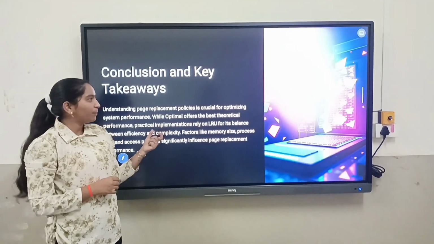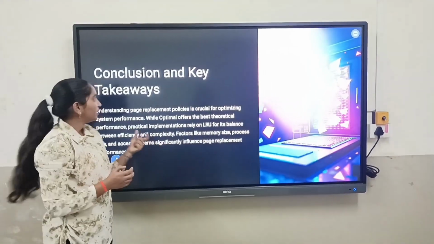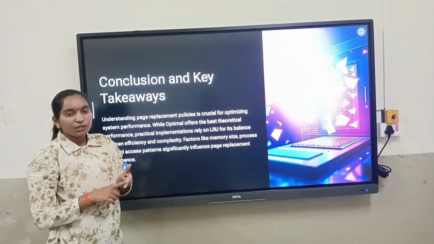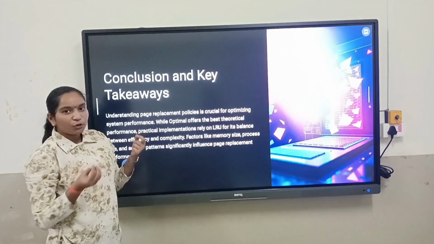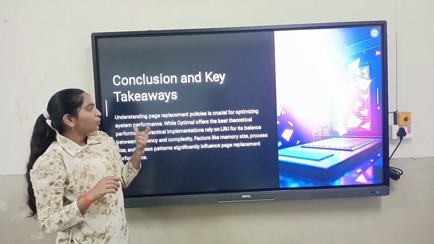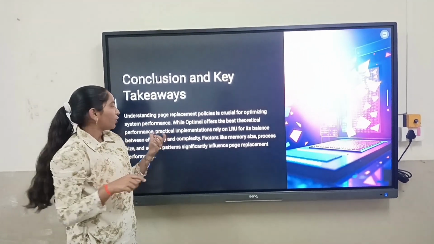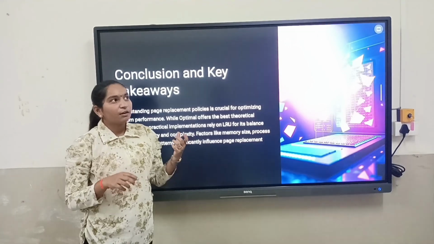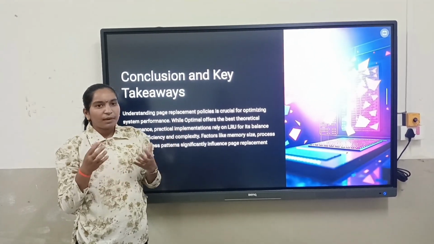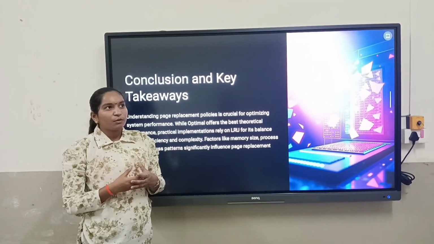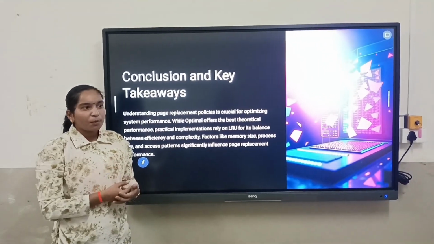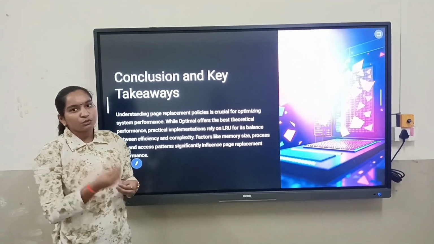Now we will conclude our presentation. In conclusion, we understand the page replacement policies. It is very important to understand the page replacement policies because it is crucial for optimizing system performance. It is very important to manage the memory, because when we use these policies, we have to know about them so that we can use the optimal policy.